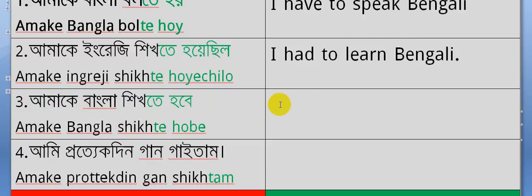So here is written আমাকে, so I'm writing here I. Now you'll have to think of auxiliary verb te hobe. What do you mean by te hobe, which is green color? That is the rule. If you get te hobe at the end of any Bengali verb, you will have to use your English auxiliary verb had to. Not had to, sorry, you will have to use will have to.